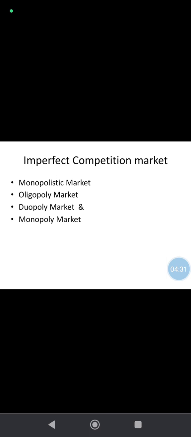Okay. So now we will move on to the next slide. In the next slide, imperfect competitive markets are classified into monopolistic market, oligopoly market, duopoly market and monopoly market. Monopolistic market, large number of sellers are there. Oligopoly market, few number of sellers are there. Duopoly market, only 2 sellers are there. And monopoly market, only one seller. Single seller is a monopoly.